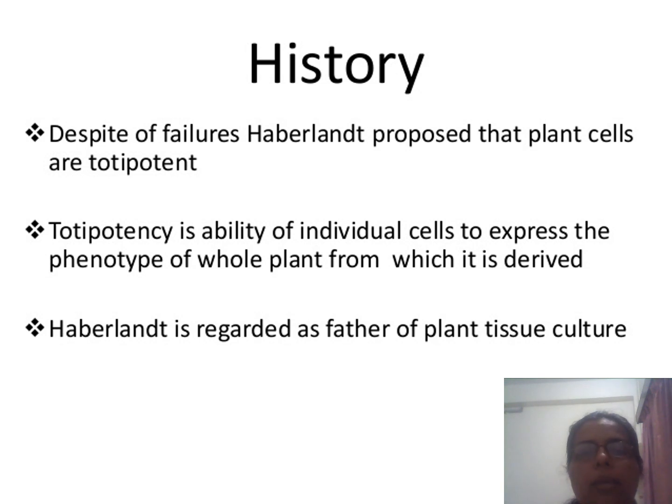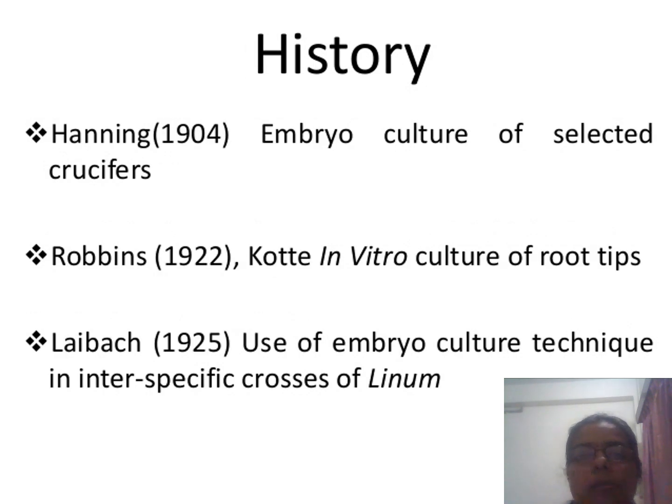The first scientist to recognize plant cells as totipotent in nature is Haberlandt. Totipotency is the ability of individual cells to express the phenotype of a whole plant from which they are derived. Haberlandt is also regarded as the father of plant tissue culture. So it is clear that the scientist who introduced the totipotency of plant cells is Haberlandt, and he is also called the father of plant tissue culture.